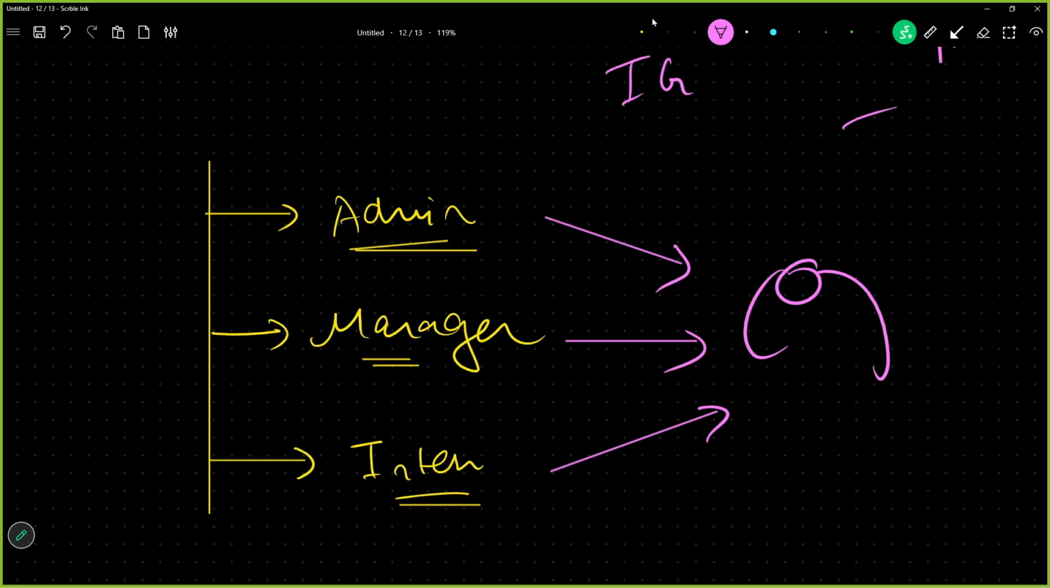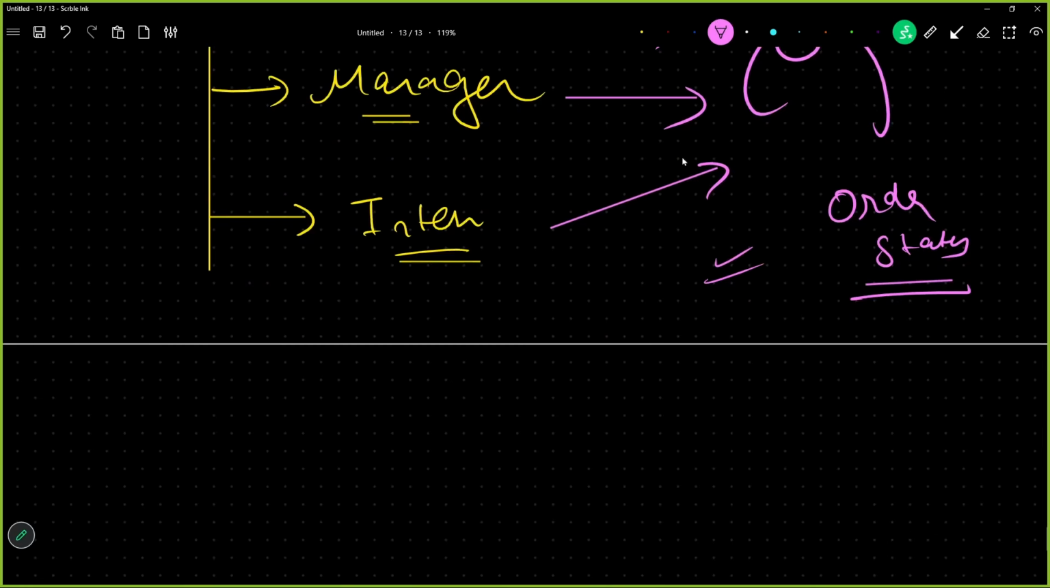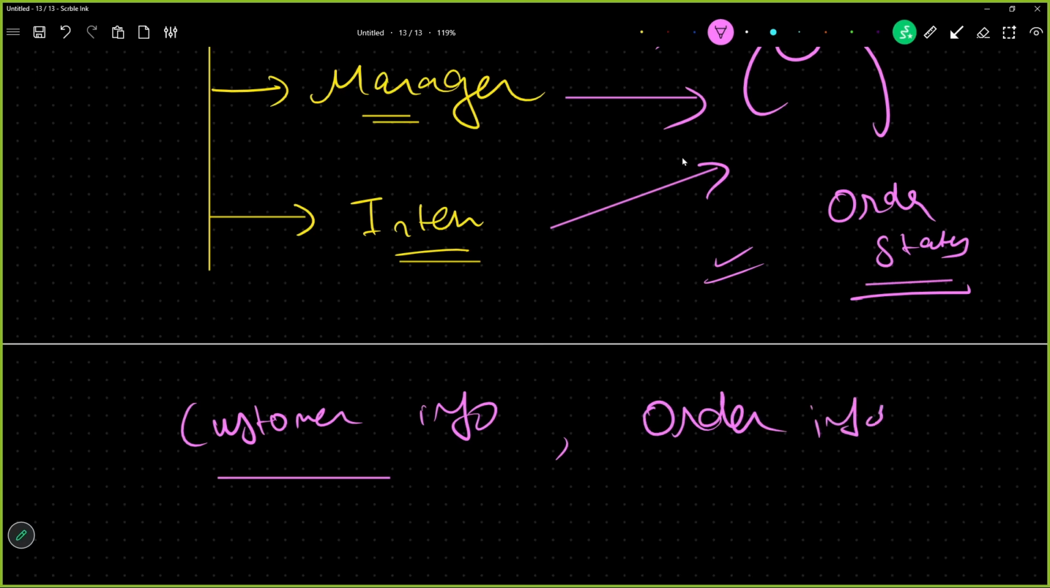Which means an intern can only check the order status. Intern cannot see the customer information, because it is still an intern. We don't want to give this intern any customer information, and we don't want to give this intern any order related information. We just want to give the order status to the agent.